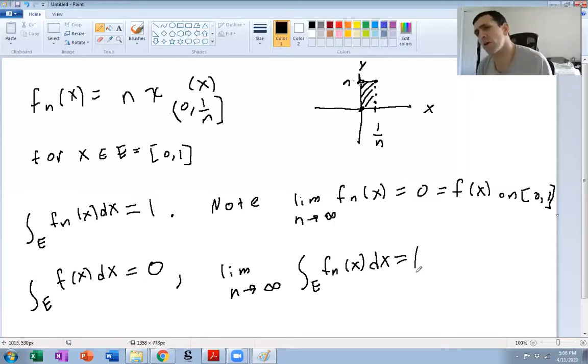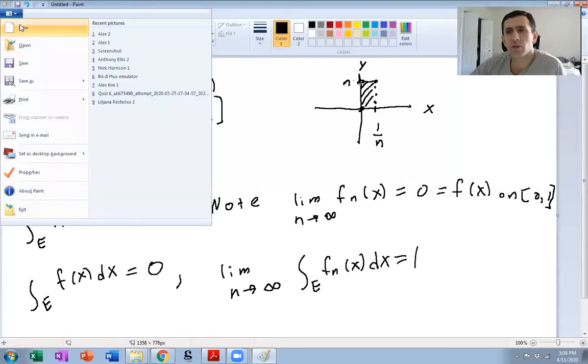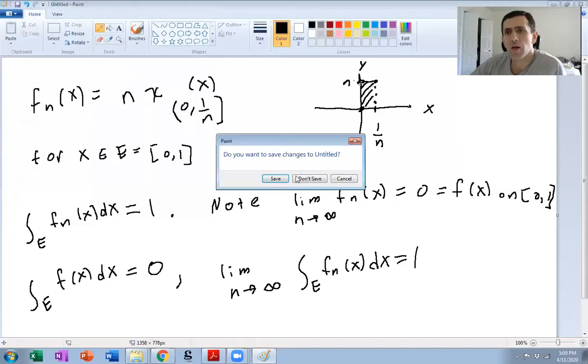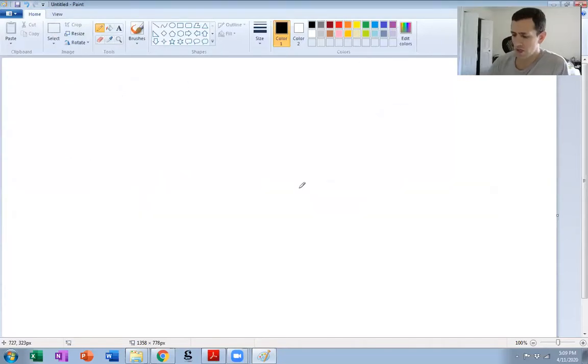And you might be thinking, well, maybe what completely screws things up in general is just that this function essentially blows up as n goes to infinity, and that's not exactly what screws things up. Okay. So let's do another example. It's actually a little simpler. Not that the example I just did is hard, but so another example would be, let's say fn of x